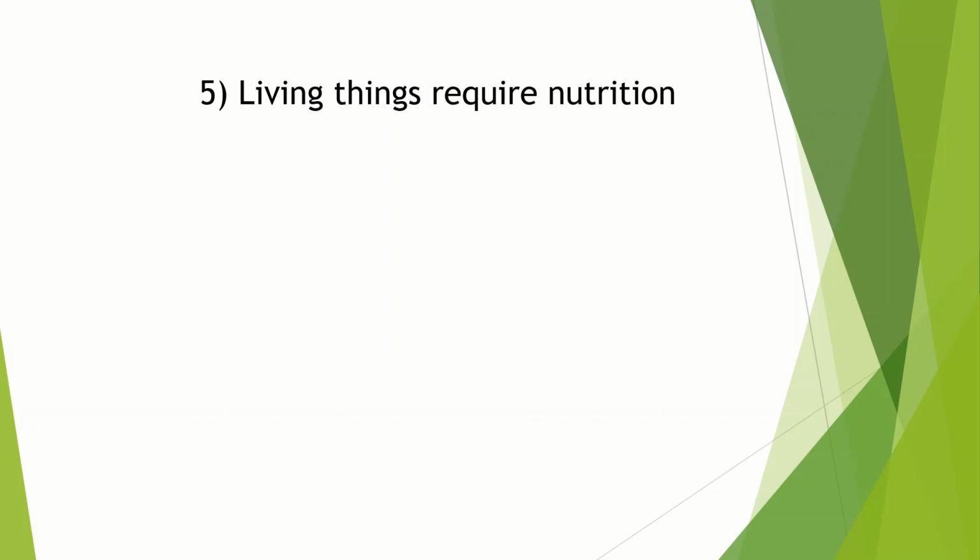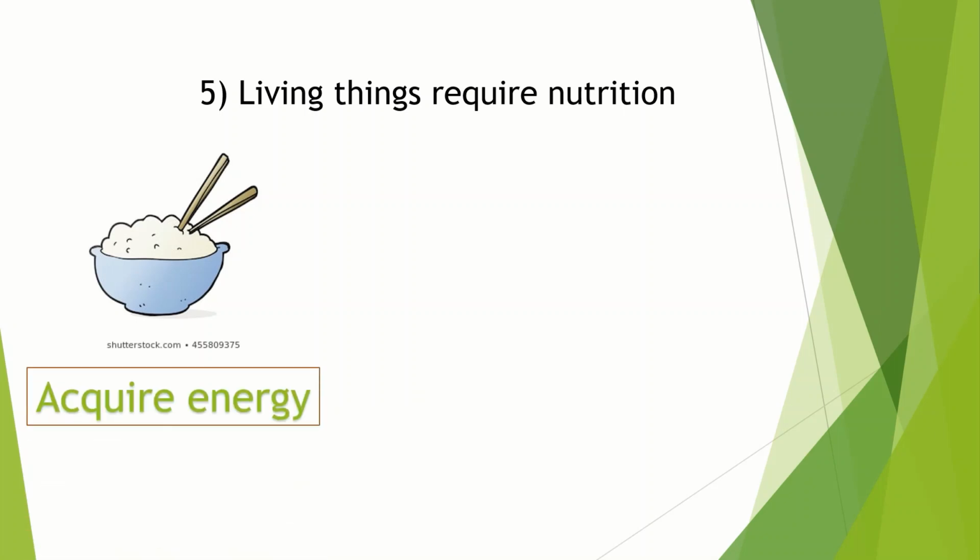The next feature is that all living things require nutrition. Nutrition is basically the food which we require for survival. All living beings need food to acquire energy. This is utilized by them to carry out their activities. We humans eat plants and some animals for nutrition. We cannot make our own food. We and all other animals are dependent on plants for nutrition.